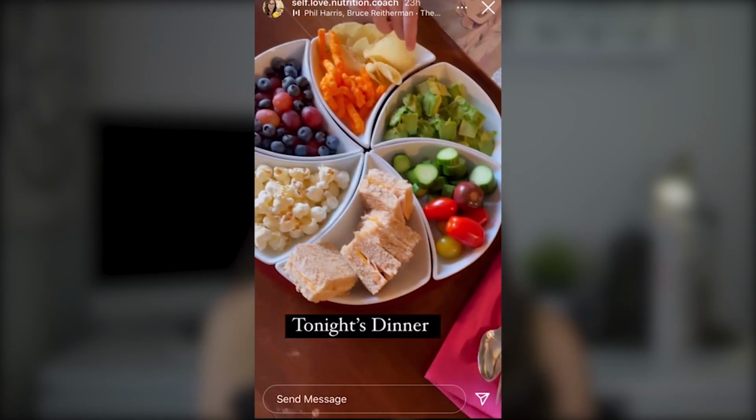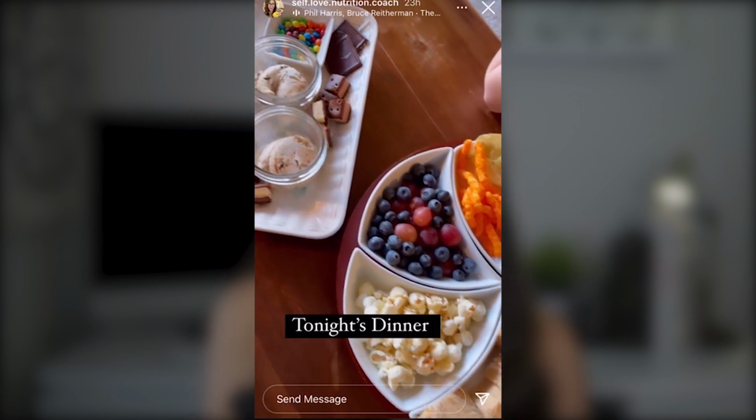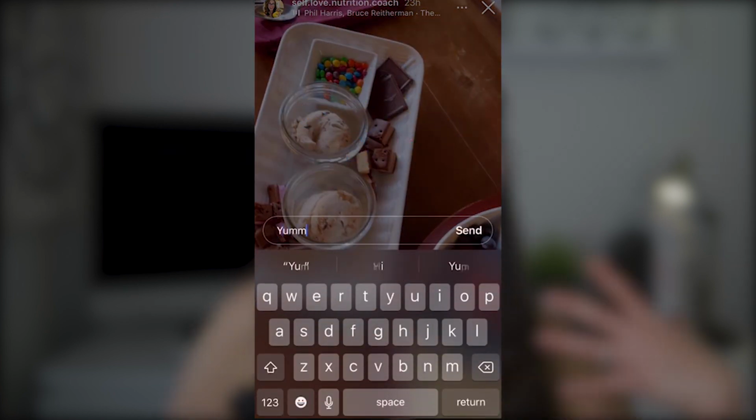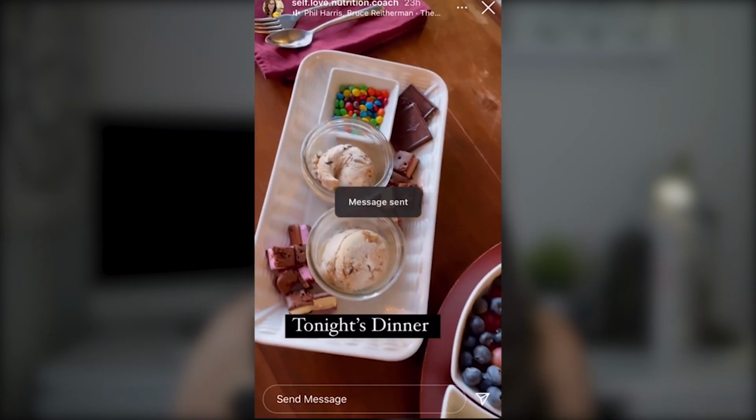And then if they have a story and they have the little ring around their profile picture, watch it. They're gonna actually see that you watched it if they look at the people who watch their stories. And then you can also reply to it as well, saying something nice about it. Okay, so that is the first step.